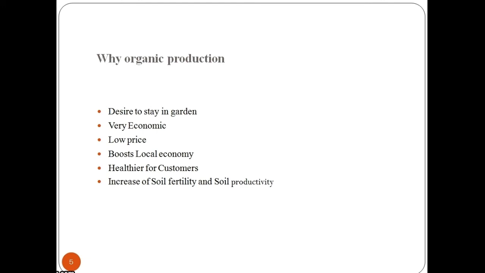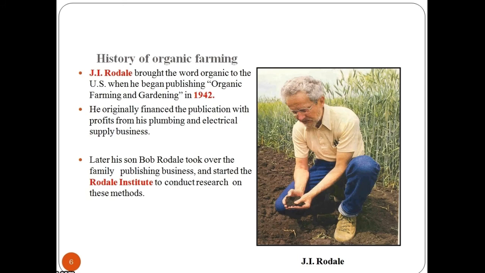It should incorporate preparation of organic products, emphasize careful processing and handling methods in order to maintain the organic integrity and vital qualities of the products at all stages of production, and rely on renewable resources in locally organized agricultural systems. Now, let's have a quick look at the history of organic farming.